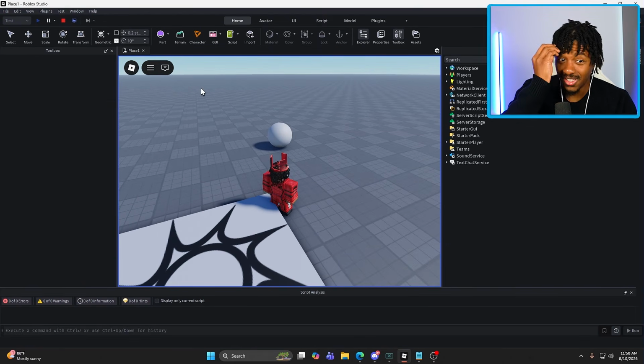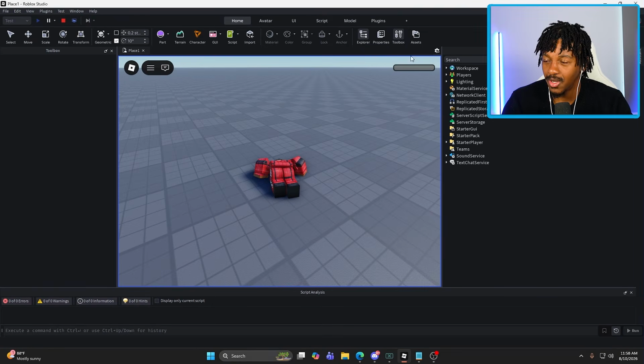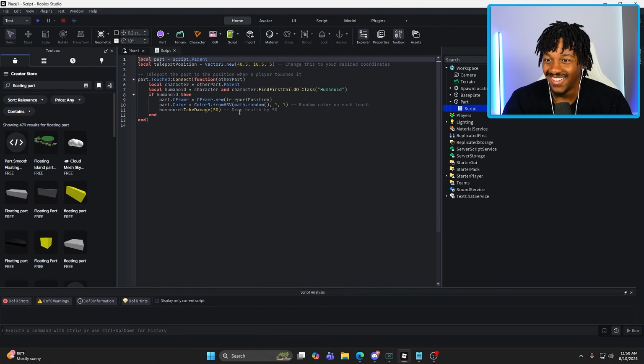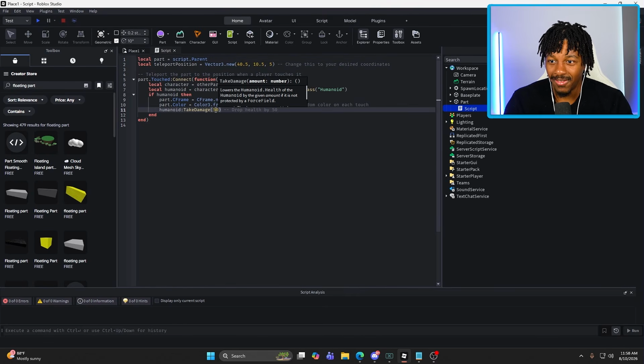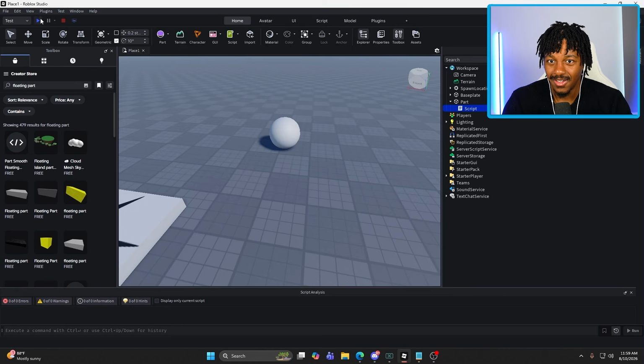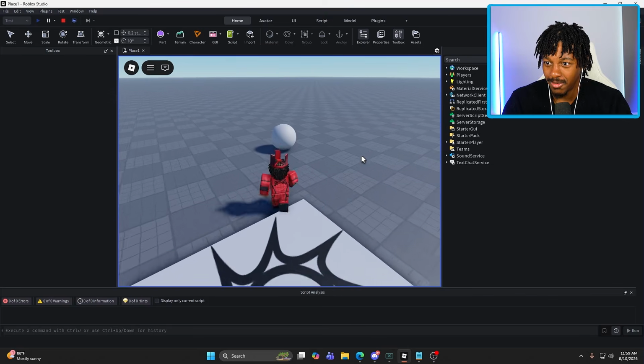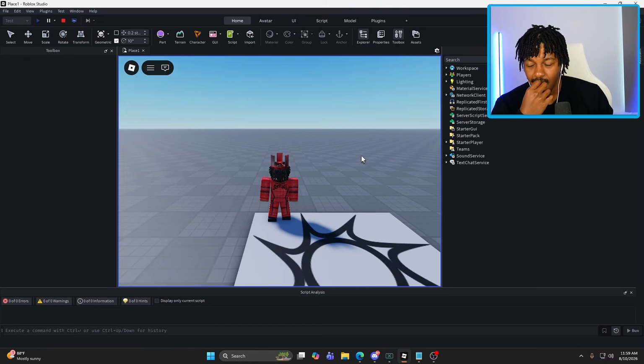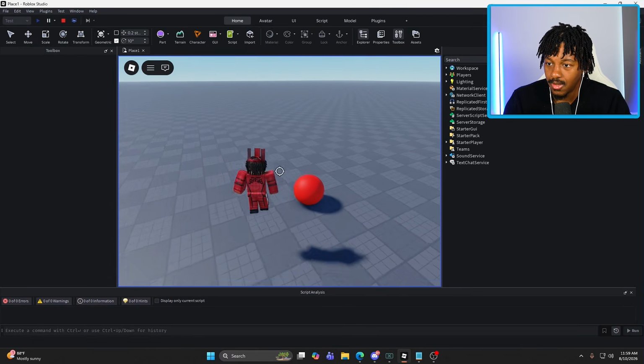So my health realistically should drop by 50. Damn, what? I only have 50 HP? All right, hold on. Let me do this myself. Drop health 10. All right, 10. Here we go, and now try it again. Let's see. Drop health by 10. I think what's happening is that...